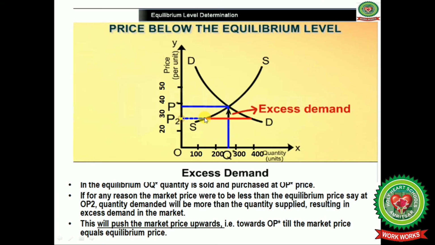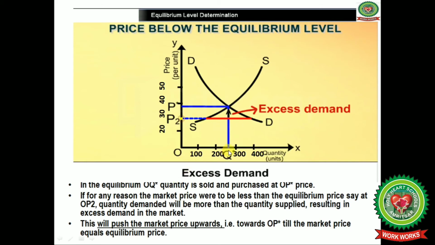You can see here the supply is up to this mark only, 120 units, and demand is 400 units. So this much red line is showing that there is excess demand, or you can say there is a shortage of supply. Supply is limited to this point only, and demand is up to this point. So this part shows the excess demand.